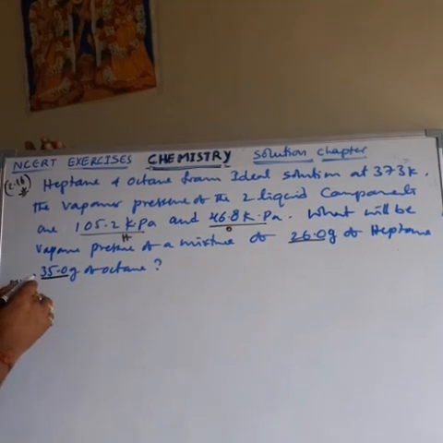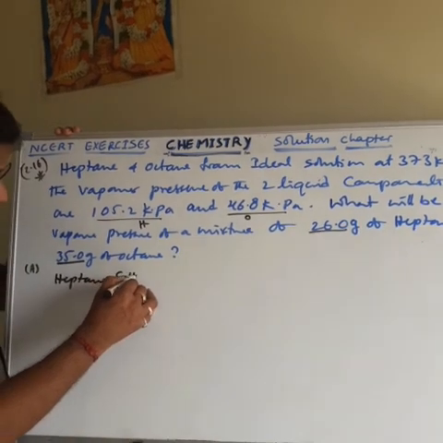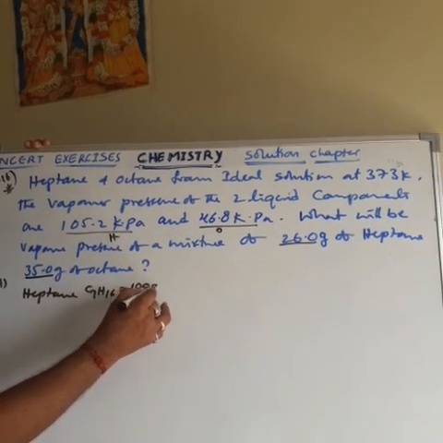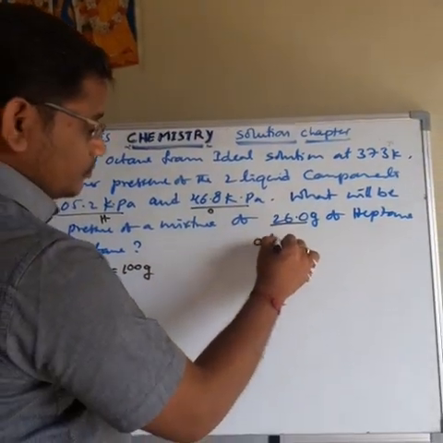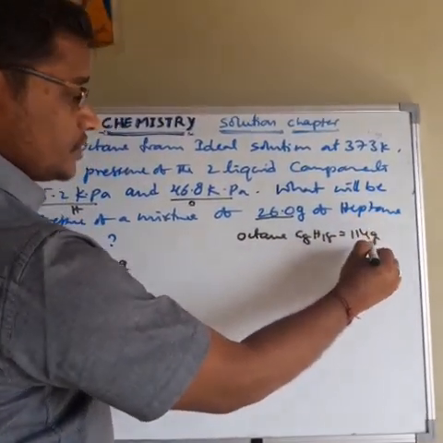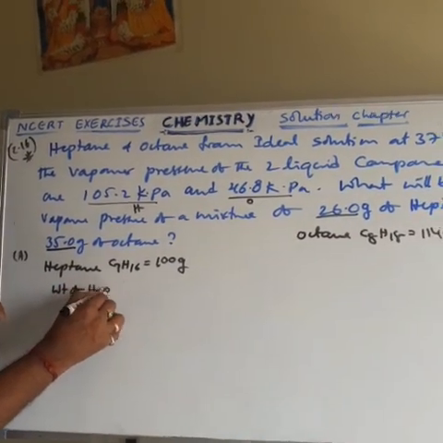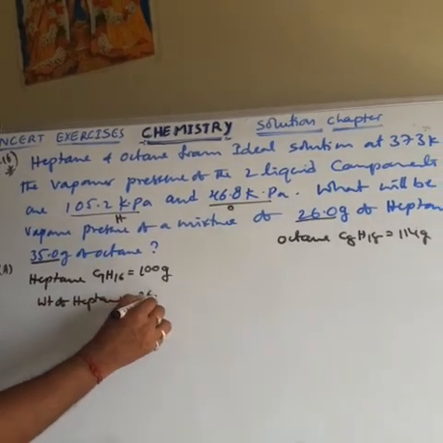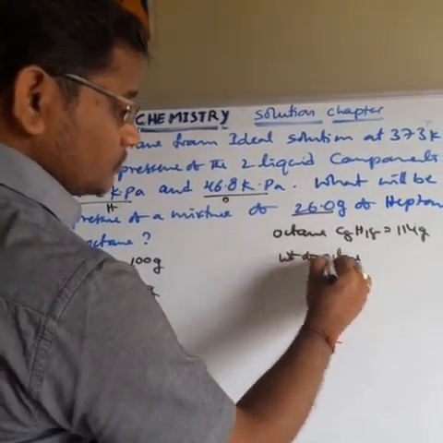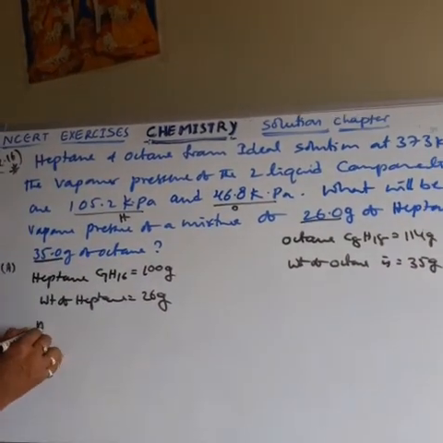In this problem, first, what is the heptane formula? Heptane is C7H16. Its molecular weight is 100 grams. Next, octane, formula C8H18. Its molecular weight is 114 grams. The weight of heptane is 26 grams. The weight of octane is 35 grams.